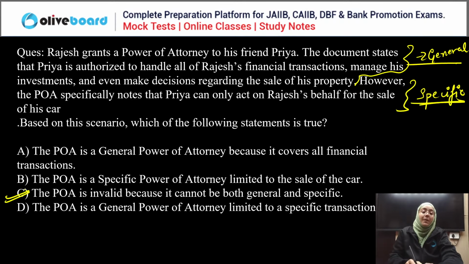The power of attorney becomes invalid because it cannot be both general and specific. It can be either general or specific. Okay, so C is the correct answer. No one is correct here, although this is a very easy question. So C is the correct answer.